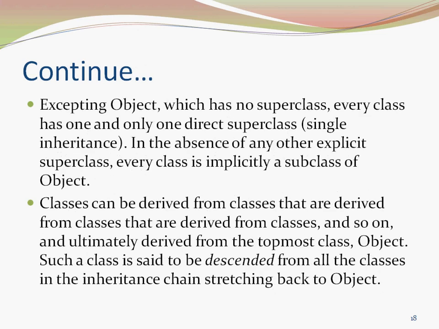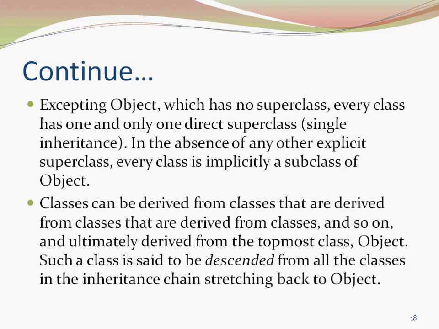Except Object, which has no superclass, every class has one and only one direct superclass. This is single inheritance. In the absence of any other explicit superclass, every class is implicitly a subclass of Object.